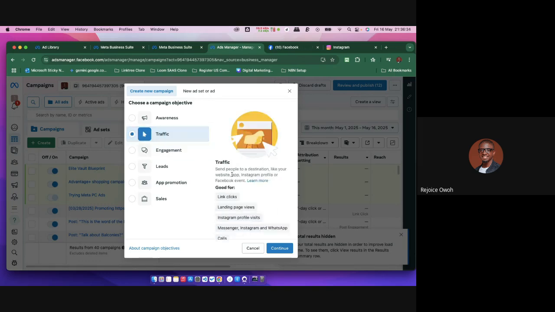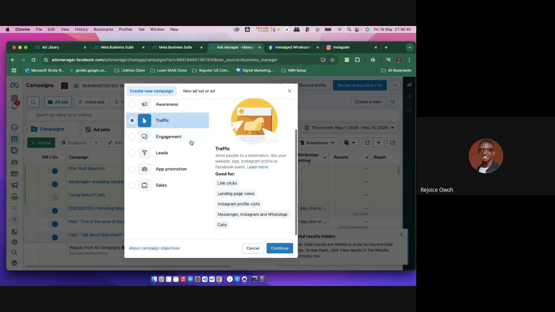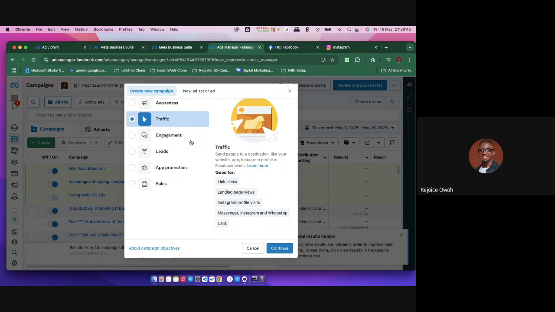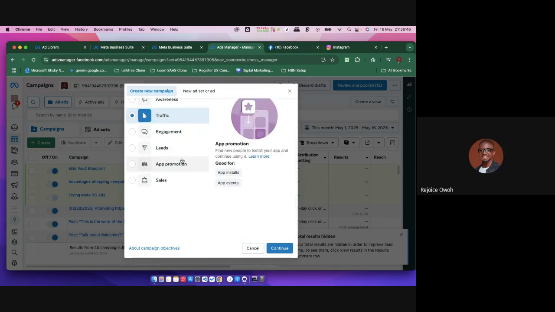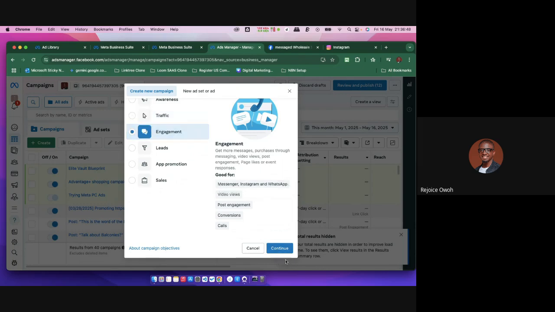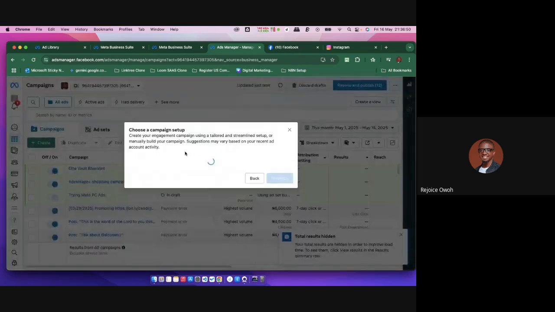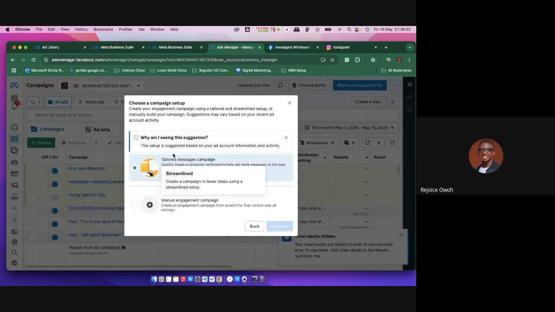Now there's also traffic. That means I'm trying to send people to a particular place, like maybe my website, my apps, or my Instagram profile. All this is mainly for links, if you're trying to get people to click your link. But let me just say for now, I want to work with engagement. I'm going to continue, and it's going to load the creation. It's asking me to choose a campaign setup.